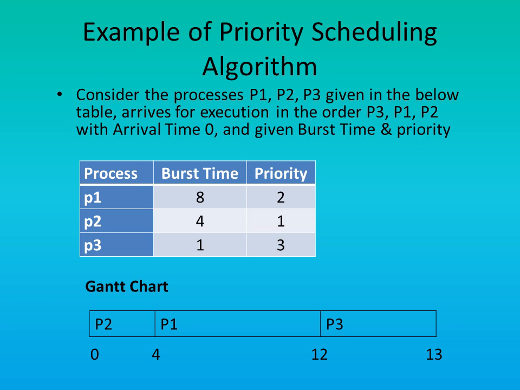Now P1 needs 8 seconds, so 4 plus 8, that is 12 seconds. So P1 completes its execution at 12 seconds, and then the execution of P3 begins. P3 needs 1 second and it started at 12 seconds, so 12 plus 1, that is 13, and so the execution of P3 will end at 13 seconds. This is shown in the Gantt chart drawn below.